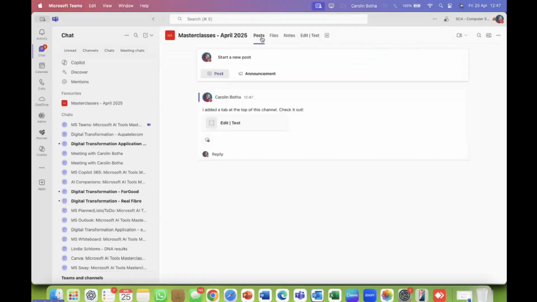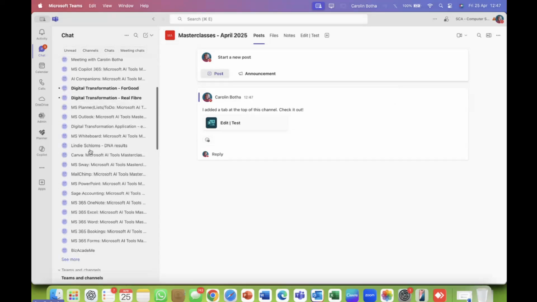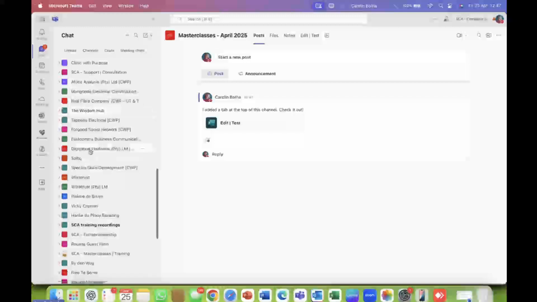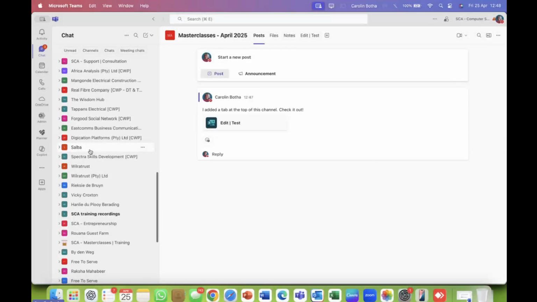Now the post on this. In the post, you will have all the activity happening, which I already showed you. Look at that. There's the team, after the form within this team on the channel. So let me go look at all my teams. I mainly have teams either for my projects, like the Masterclasses AI, or for my clients.